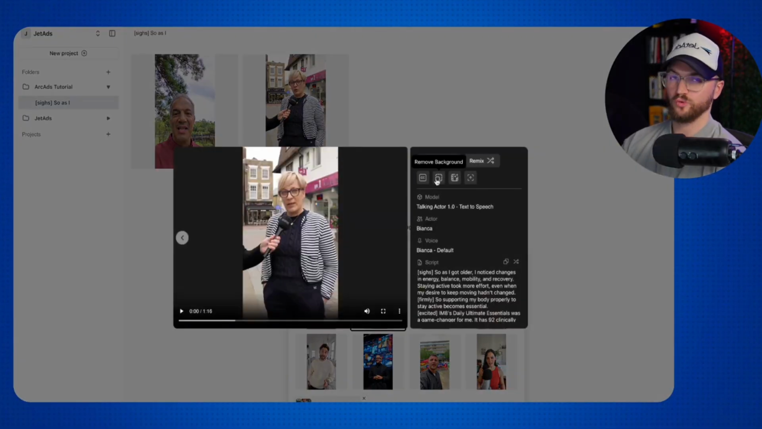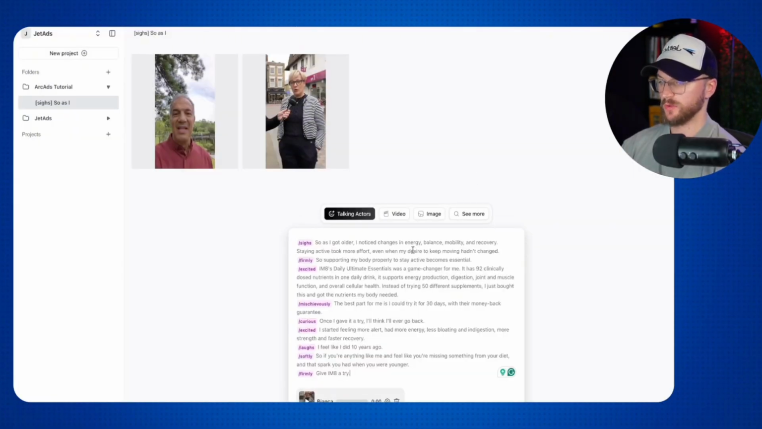So we can also remove the background as well. And so this is great if you want to just take this video, take this UGC actor and then add it onto another video, with like a talking head format with B-roll in the background showing off the product, etc. And so we can easily just remove that background and go ahead and download that video. So we can also remix this. And so we could take this same script.